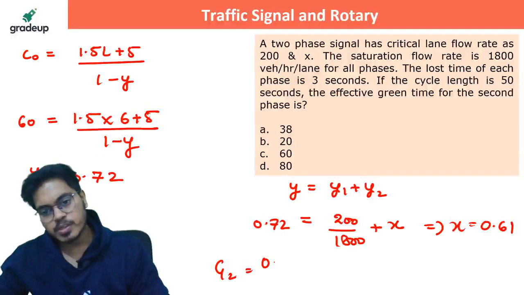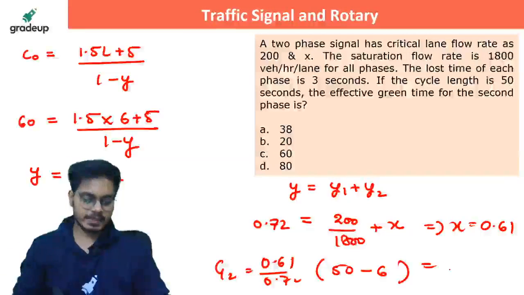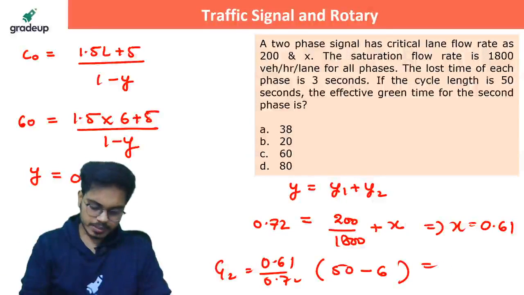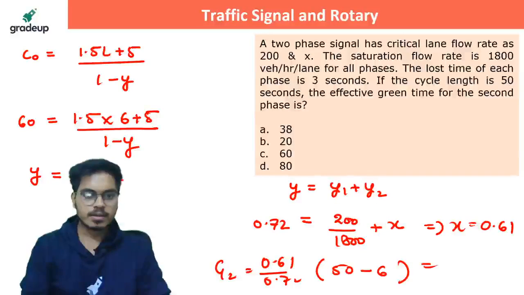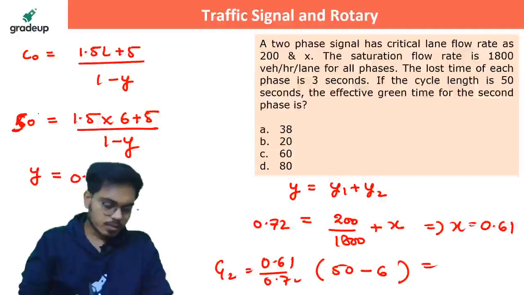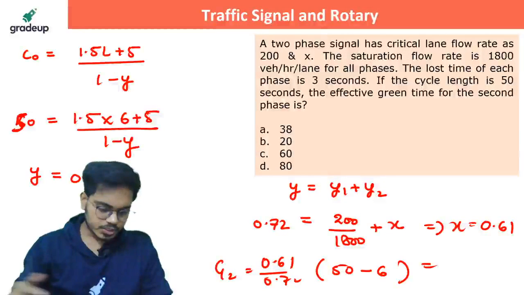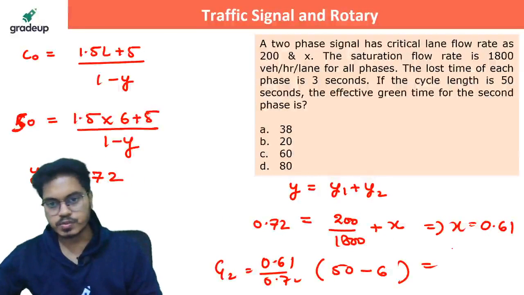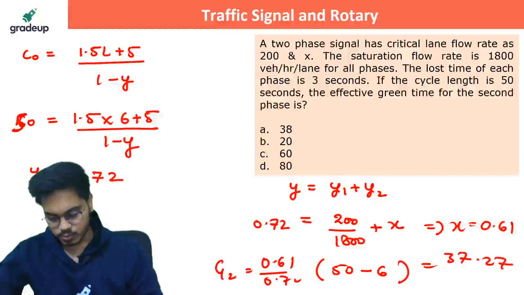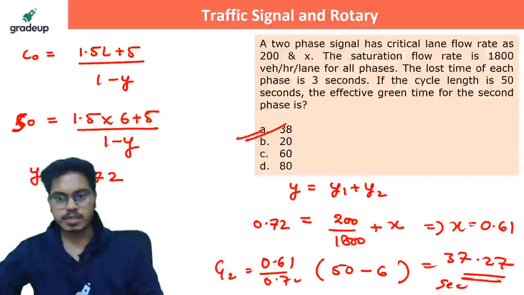So G2 will be how much? 0.61 by 0.72, bracket C0 is how much? 50 minus L, the value as 6. So this would be 0.61 divided by 0.72, bracket 50 minus 6. It should be 37.27, and that is almost 38. So A is the right answer.